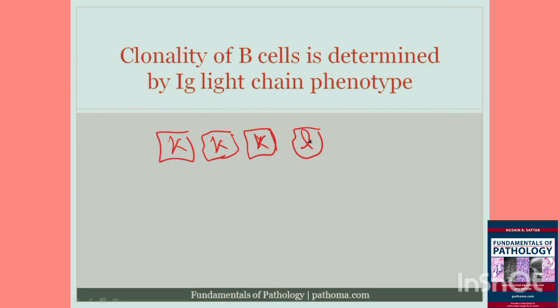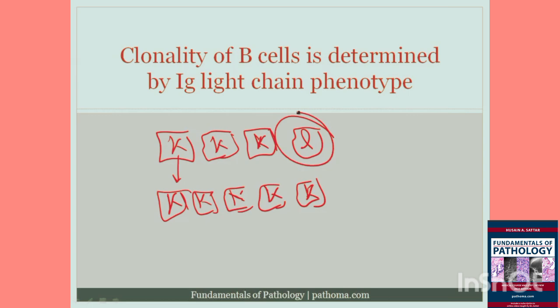And then let's pretend that the patient gets a neoplastic proliferation. Now, when the patient gets a neoplastic proliferation, i.e. a lymphoma, one cell is going to be making all of the malignant cells. And so what's going to happen is we're going to get a massive excess of kappa, okay? And of course, there will still be some lambdas, but the kappa to lambda ratio, instead of being 3:1, will become something like 20:1. And this is very high yield, and that's exactly the way the examiners play it.